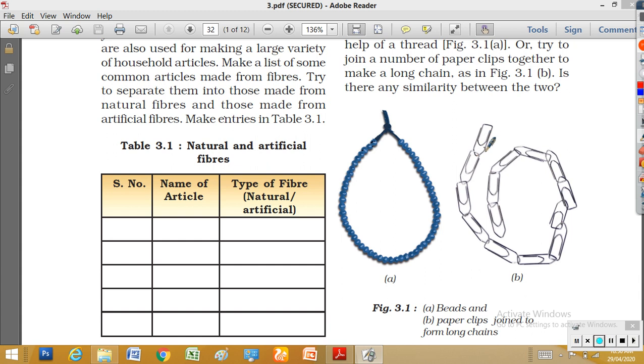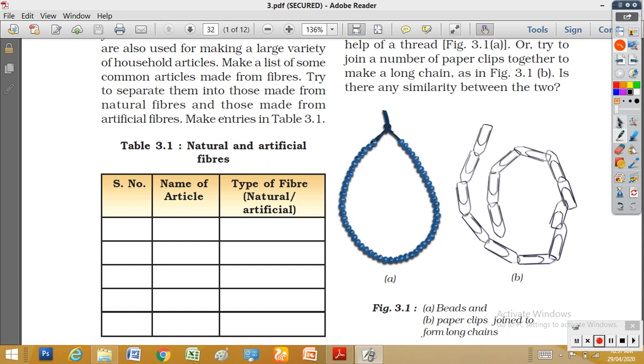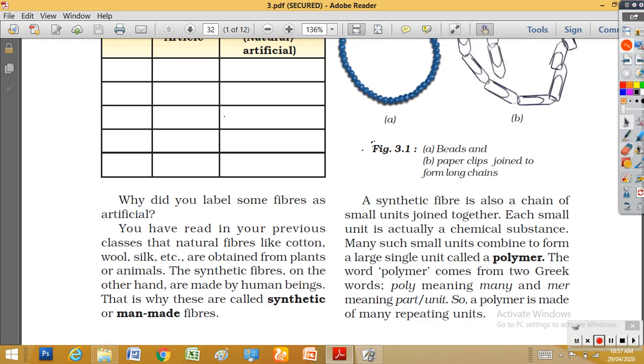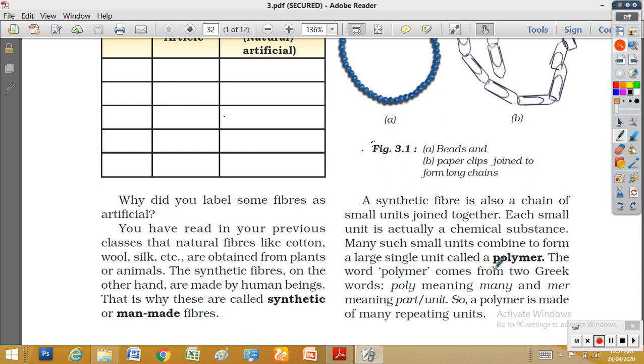These are the small units of this long chain. Likewise, small units of beads are joined together and form a long chain. Now we are coming to the topic, the word polymer.